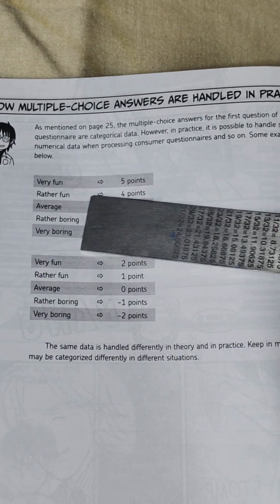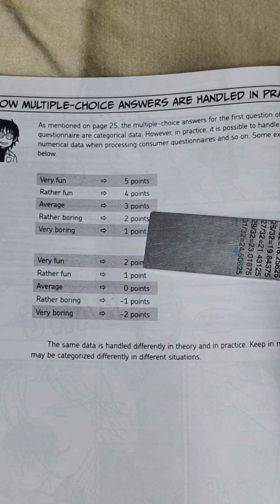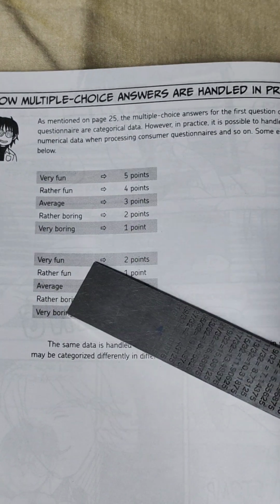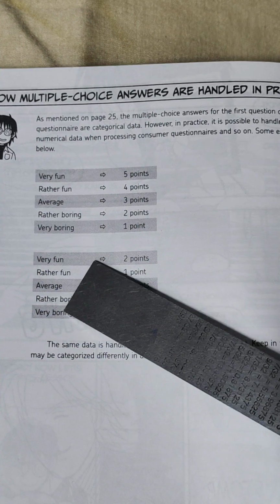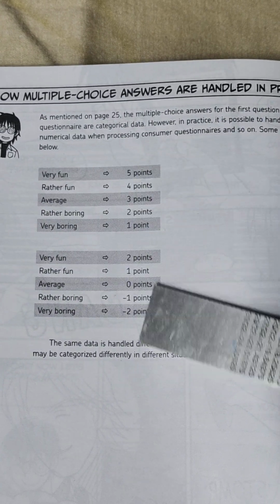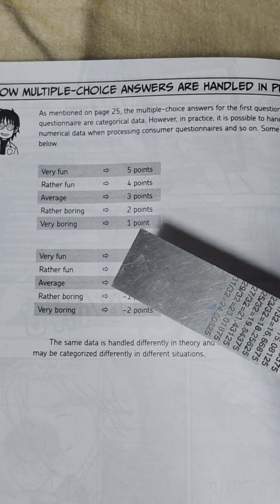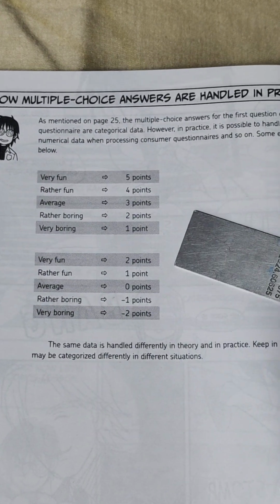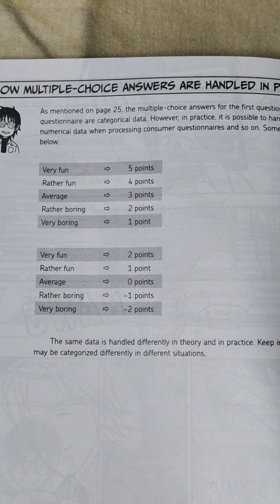Very fun is 5 points, rather fun is 4 points, average is 3 points, rather boring is 2 points, etc. So in this case, in practice, theoretically it is categorical data or qualitative data, but if you give numbers, we can practically make it into numerical data too. So that's important, that's very interesting.